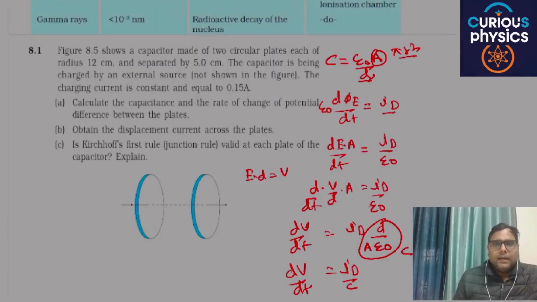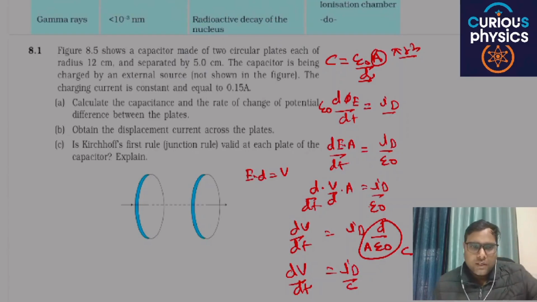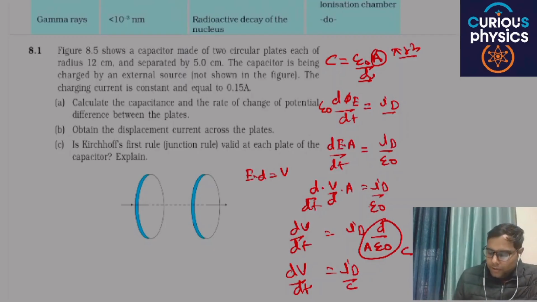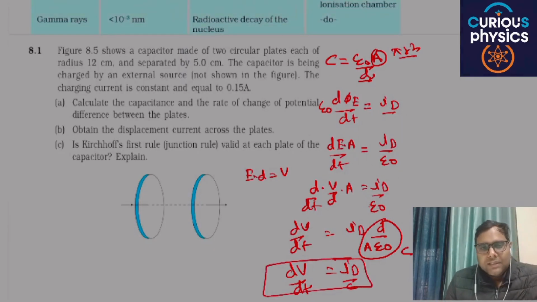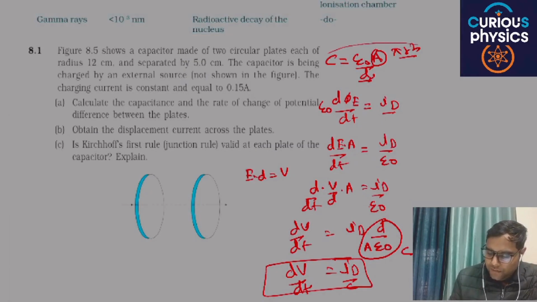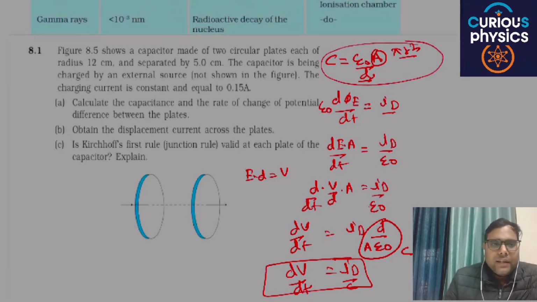You can solve this by these basic ideas. We know that E into d is equal to potential difference. So here the question is the rate of change of potential difference, and we can reach this result by solving these basic parameters. So you can easily put the value of C which we have derived here, and you can easily find the value of this rate of change of potential.